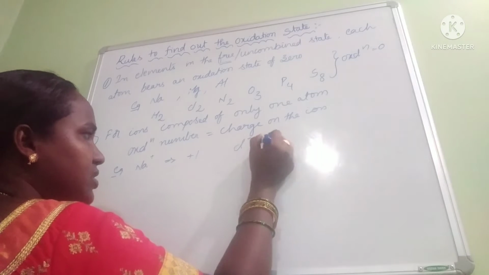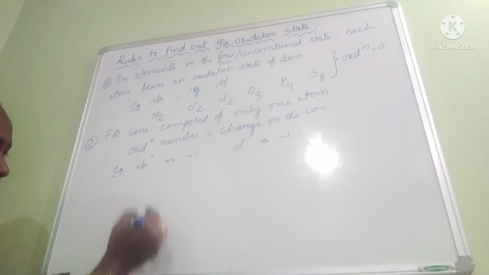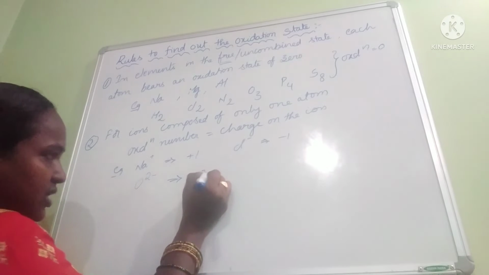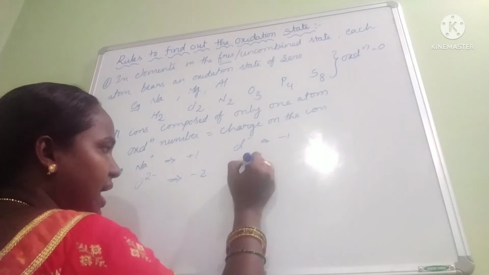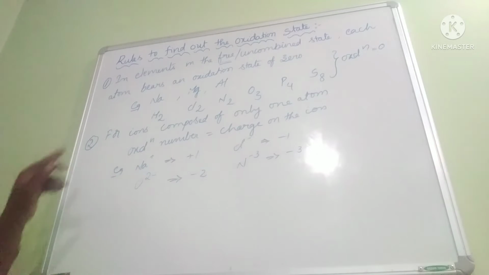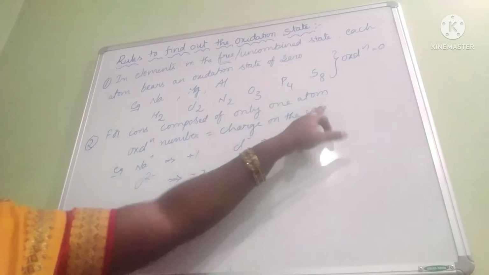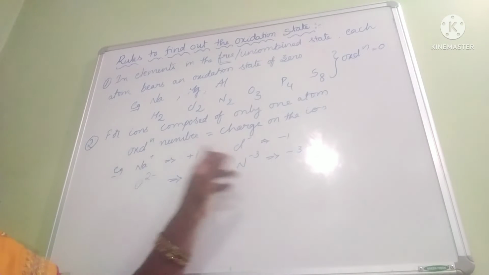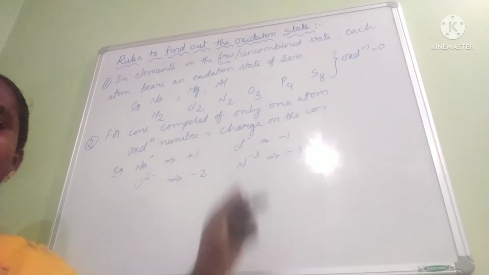Cl-. Here the oxidation number is equal to -1. O2-. That means here the oxidation number is equal to -2. And N3-. Here the oxidation number is equal to -3.